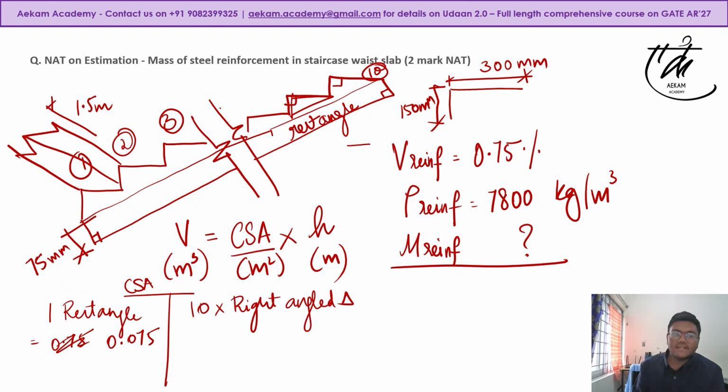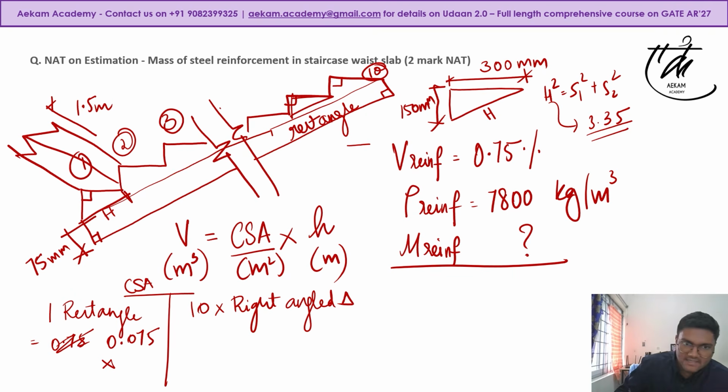Okay, this into the entire length. The length we have not gotten yet, but if you see clearly, this is the right angle triangle, this forms the hypotenuse. So through Pythagoras theorem, you have 300, 150. If you just find the hypotenuse, that is, hypotenuse square is side 1 square plus side 2 square. I think it comes around 3.35. So if one step is 3.35, the hypotenuse, 10 steps would be 3.35 into 10, this would be 33.5. Correct? Easy to understand. That means I got my rectangle's cross section area. This is 33.5. Okay, so I got one particular value here.